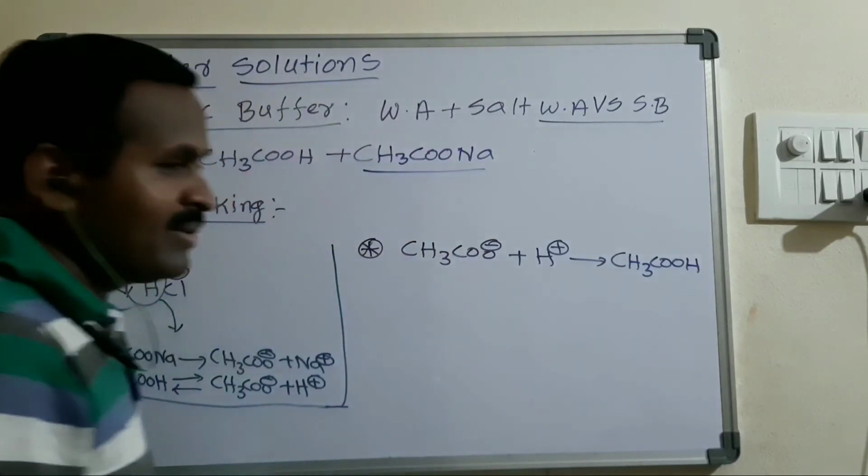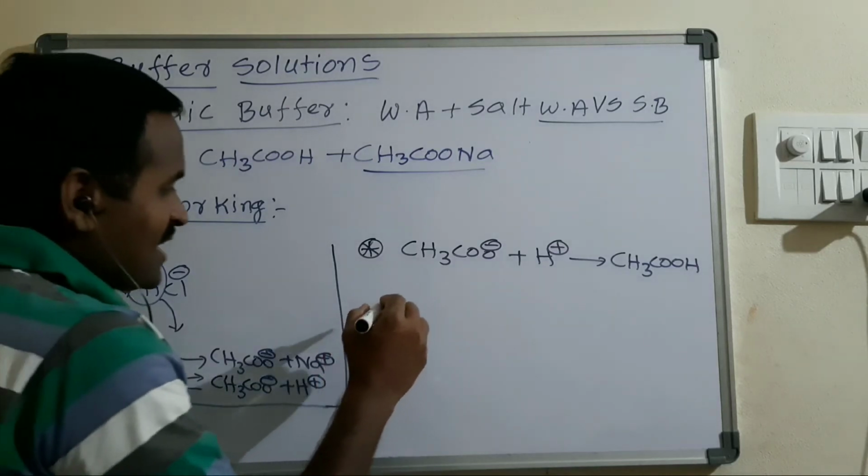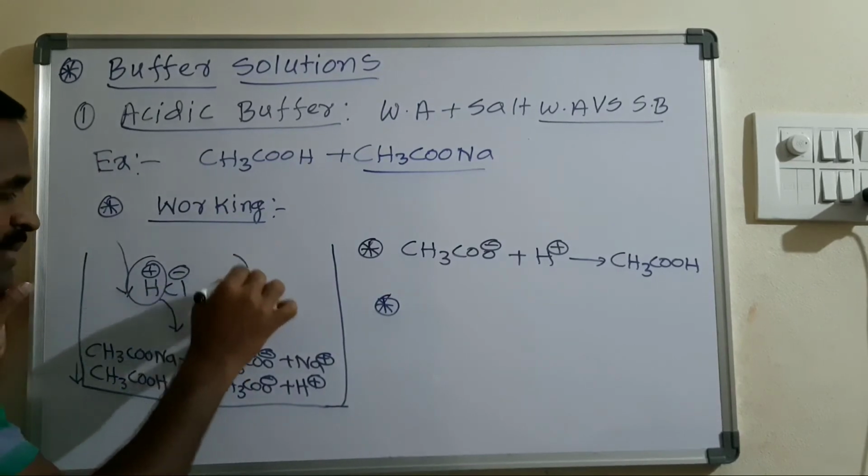Overall, the H plus ion concentration in the solution remains the same, so there is no change in the pH of the acidic buffer, right?